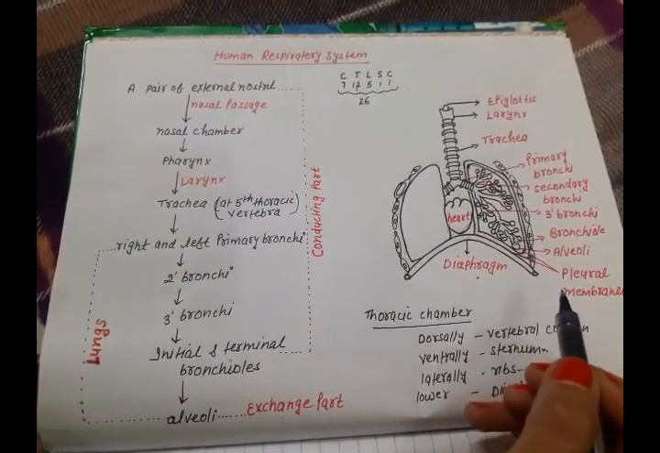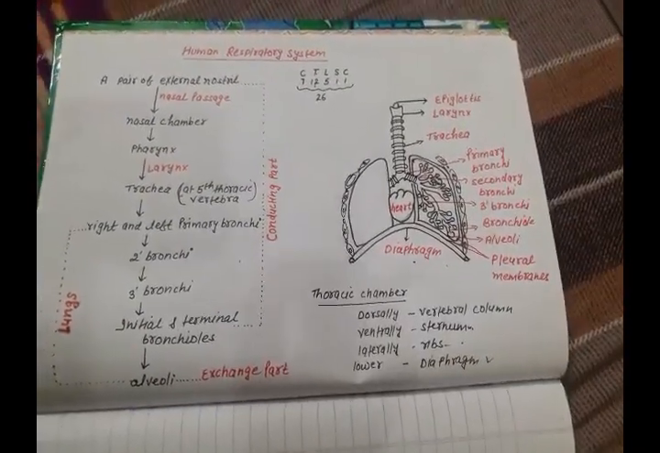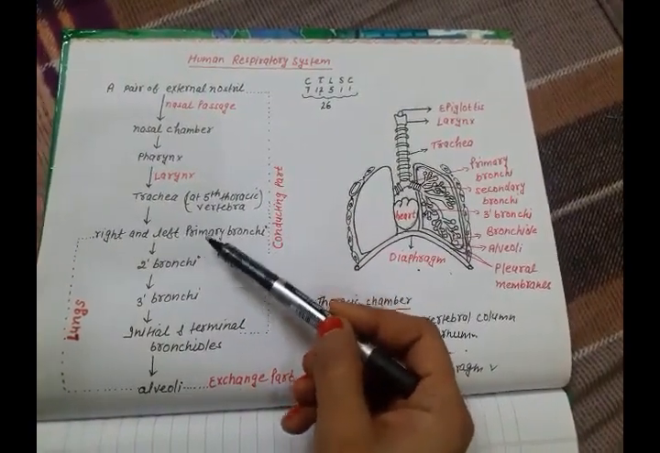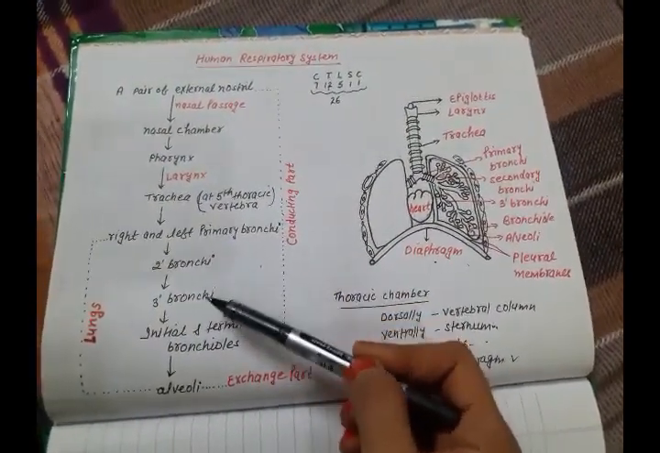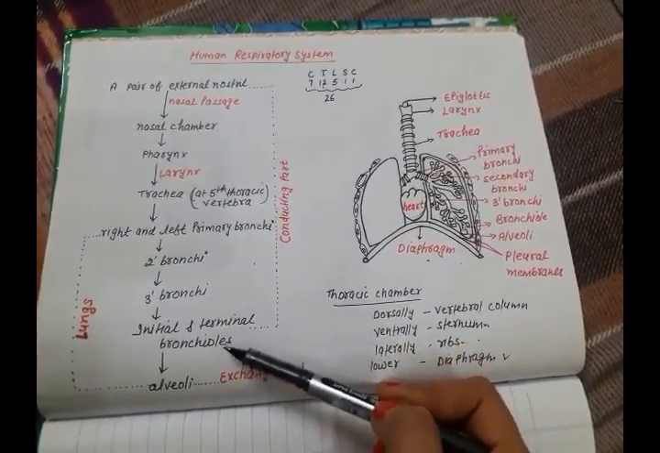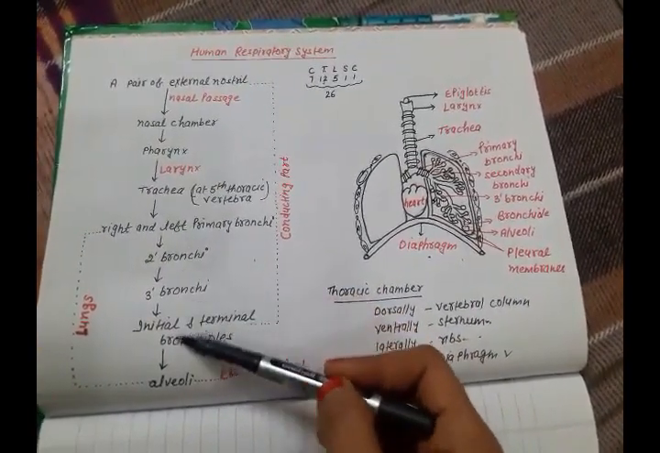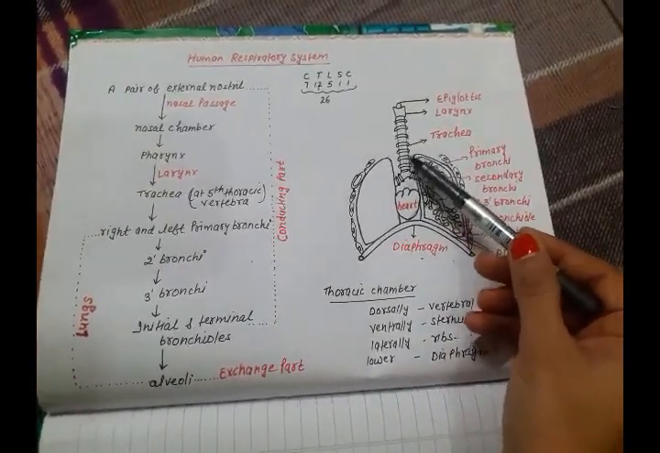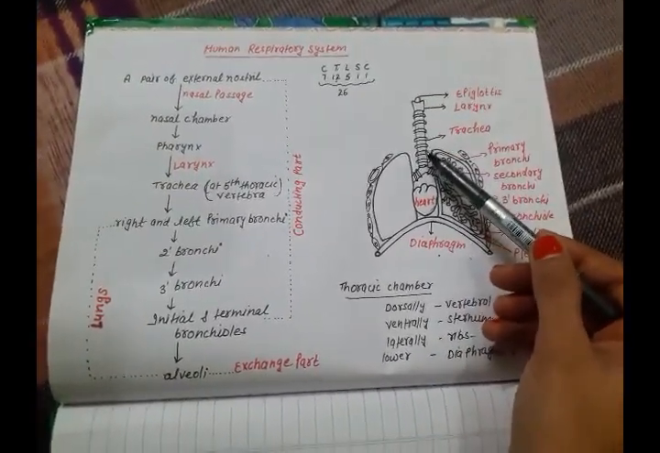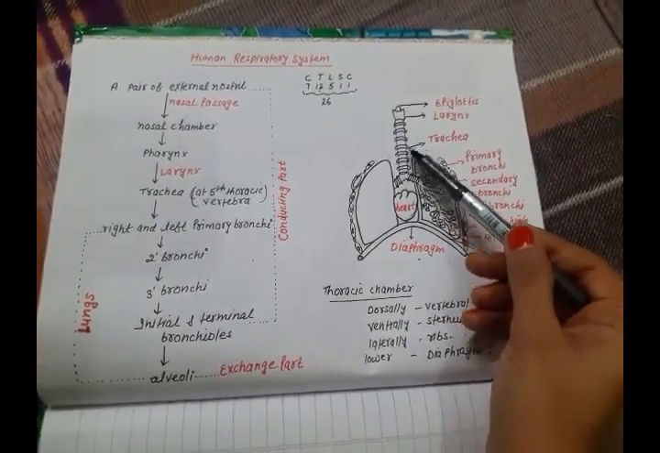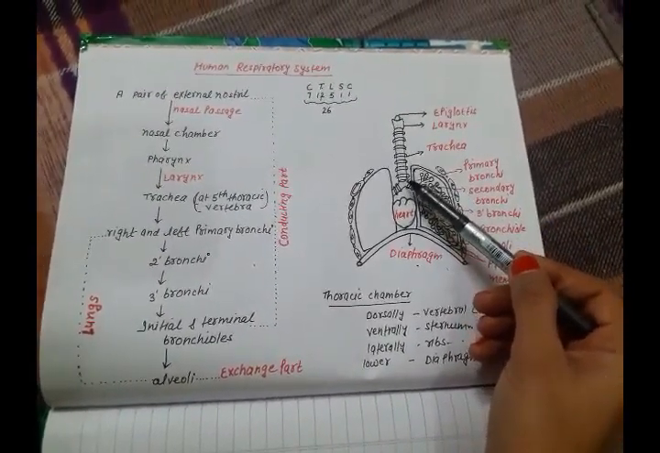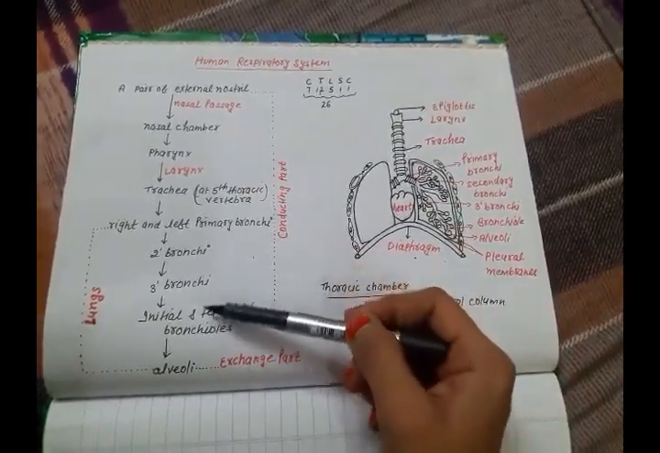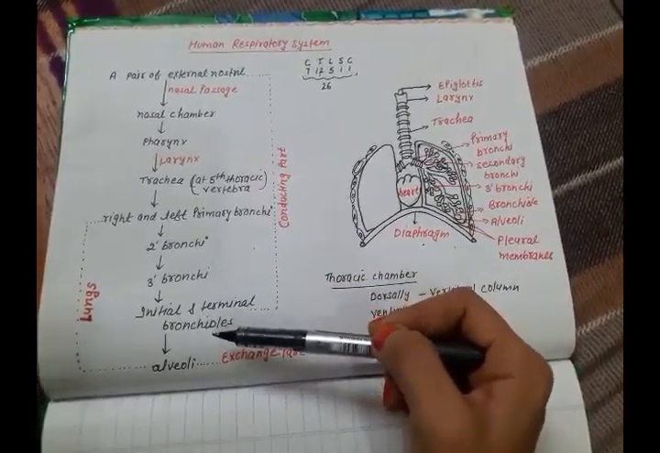I forgot to tell you a very important thing, that the trachea, primary bronchi, secondary bronchi, tertiary bronchi and bronchioles are supported by some rings. See these rings, and these rings are made up of cartilage tissue. And why are these rings present over here? These rings prevent all these structures from collapsing.